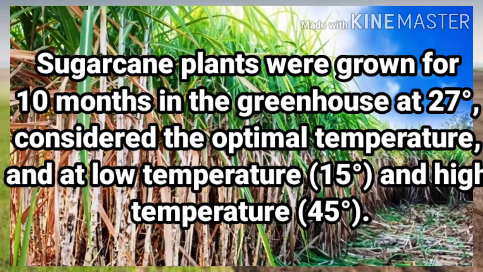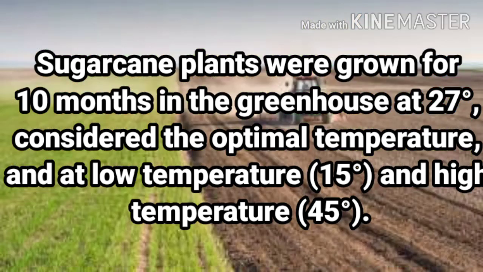So sugarcane is an important source of sugar. It is a kind of grass which has a thick stem, and the cultivation of sugarcane requires high temperature and plenty of rainfall or water for irrigation. Students, if we talk about the soil texture, it needs well drained soil with leveled land.